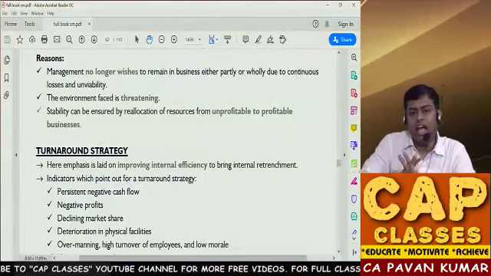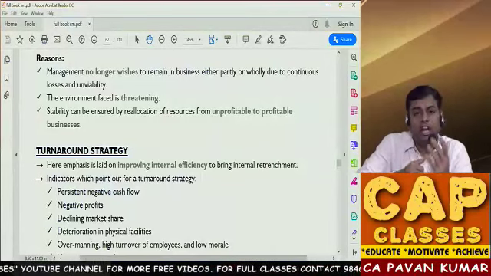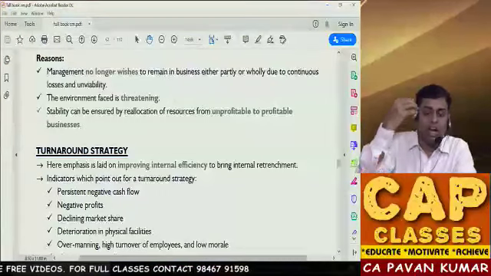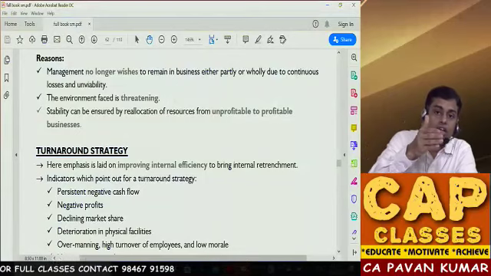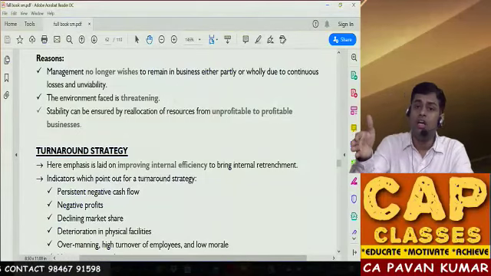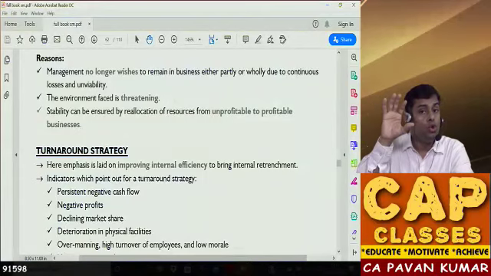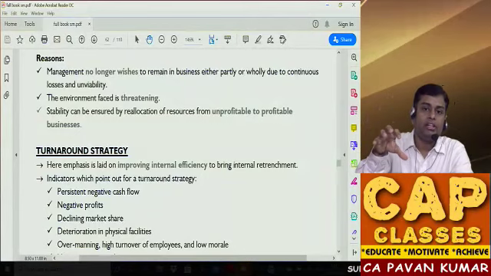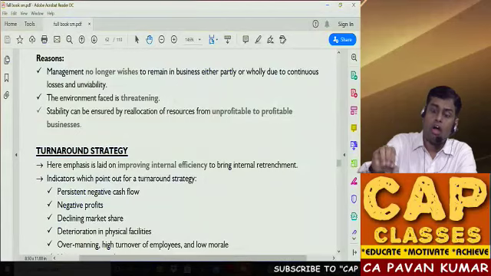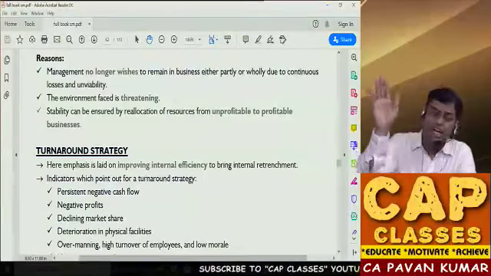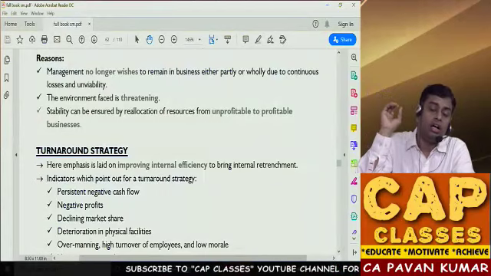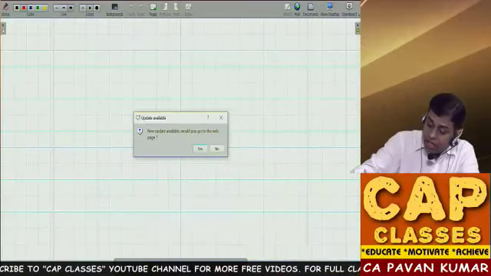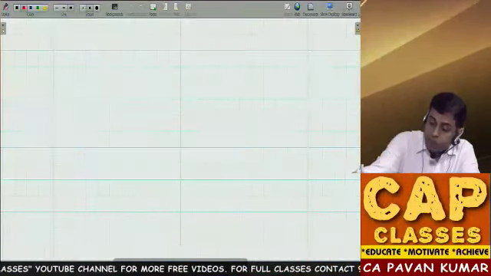Why? Don't you think a company that can do 10 businesses properly can do an 11th business also? But my dear friends, when there is a mismatch, your ability and your focus are in engineering, and insurance is disturbing you, that is not a major vertical for you. You do not want to focus on this petty thing which might affect your main business. Then that small business which you do not want, either you demerge it into another company or you sell it to another company. This is called retrenchment.